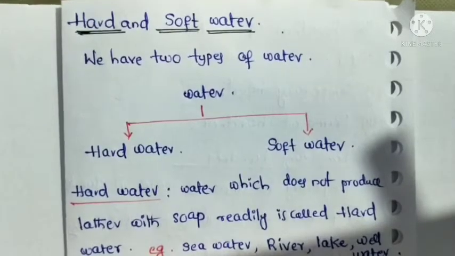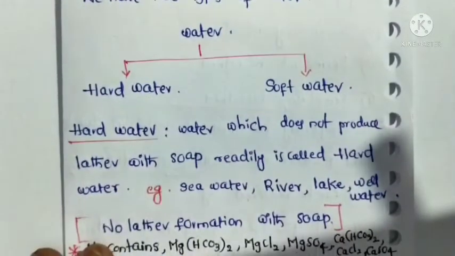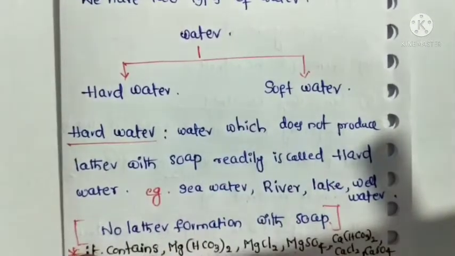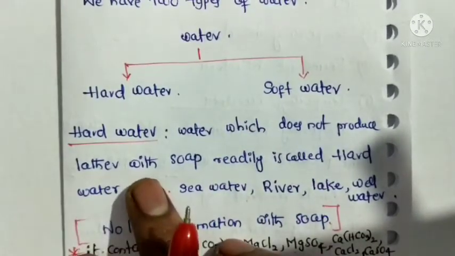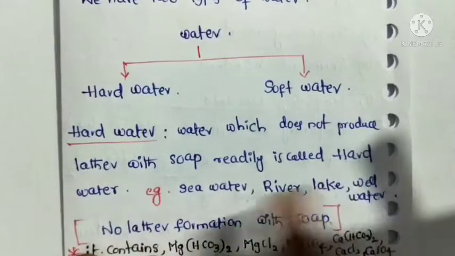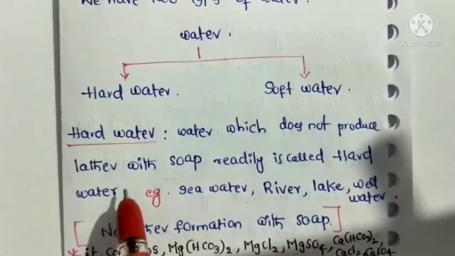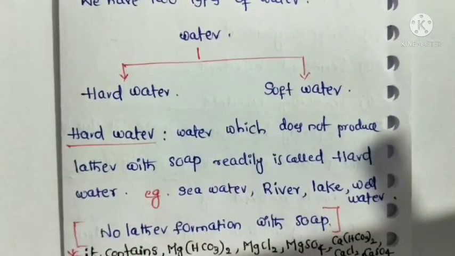So now we will define what is hard water. Water which does not produce lather with soap readily is called hard water. Lather means foam.